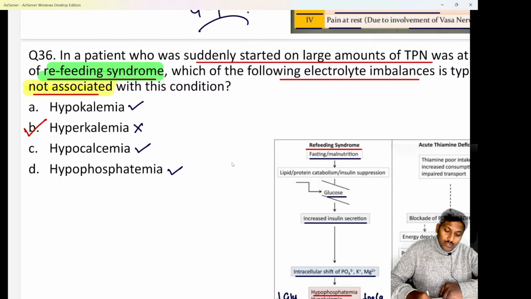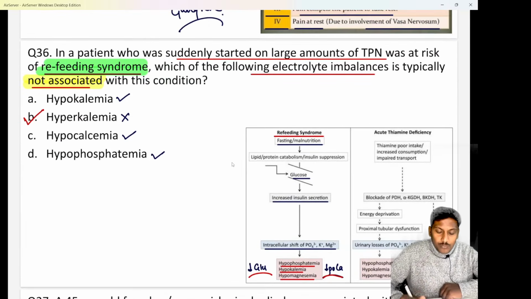Hypokalemia is going to be seen. So remember, in refeeding syndrome, everything is going to decrease. Please tell me an important question from pathology and medicine. Which is that condition, beta, where every electrolyte is going to increase except calcium? There will be hyperkalemia, hyperphosphatemia, hypermagnesemia, hyperuricemia also, except there will be hypocalcemia.